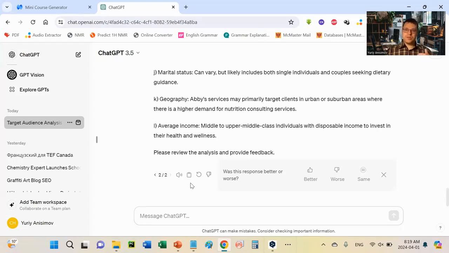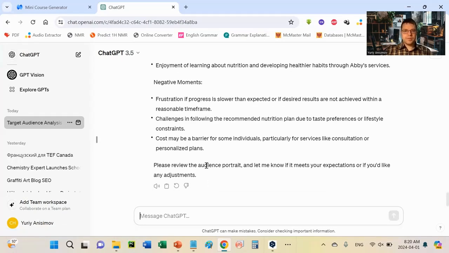Just remember, when you give instructions to ChatGPT, try to describe your profession, your service as much as possible. The more detailed description, the better response you get from chat. Here, I didn't find any major concerns with this analysis from chat. I would say we will type OK. Let's continue. There you go. Now step 3.